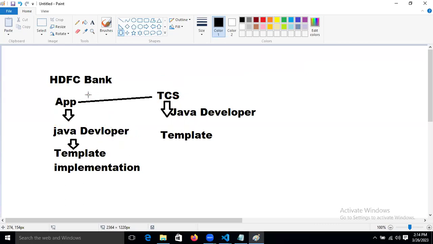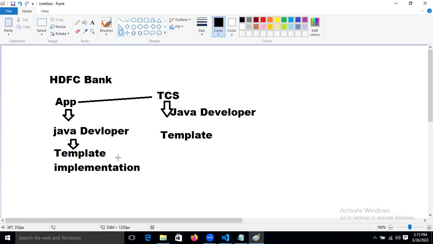Yes, HDFC. But this developer, what is that? Direct payroll of HDFC Bank. So this developer, see, rarely, if any bank is hiring a developer, that developer should be a minimum of 15 to 20 years experienced. They are not hiring people with 3 to 4 or 5 years of experience, right?